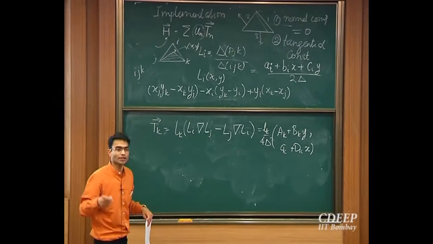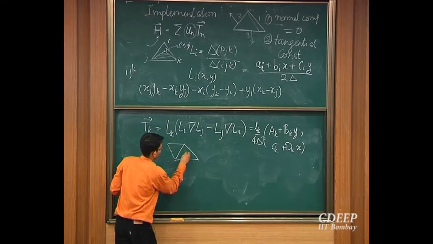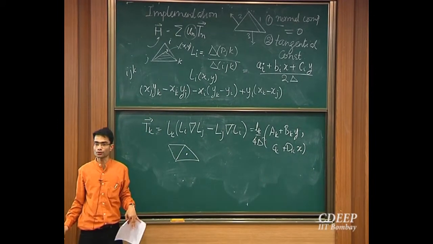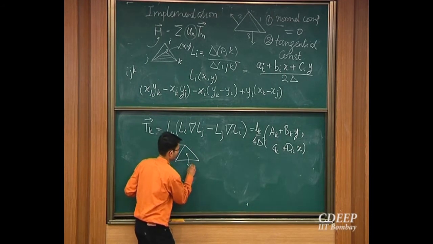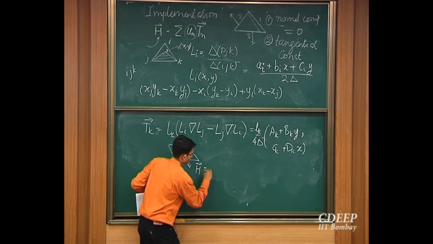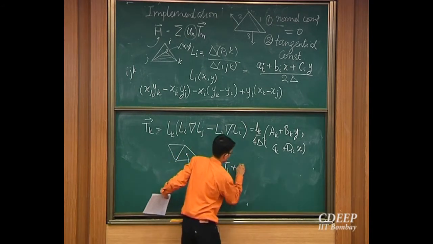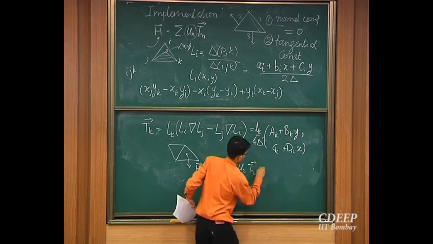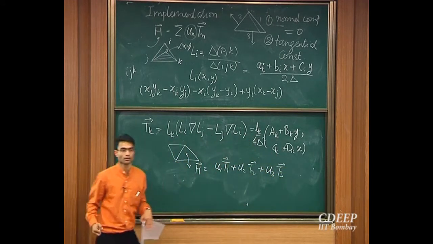So within each triangle, all I have to do is write out the field over here. So let's say I'm interested in the magnetic field over here. H will simply be U1 T1 plus U2 T2 plus U3 T3.